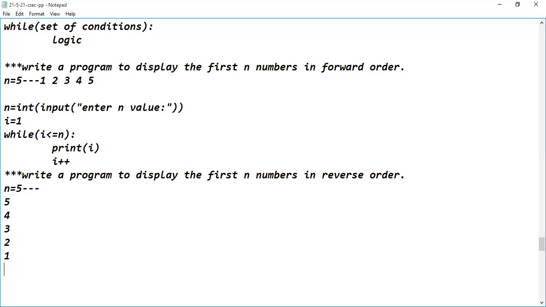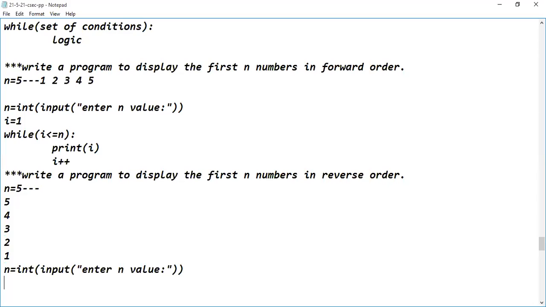So in order to do this, first of all, I need n value from the end user or not? Yes, sir. So print, enter n value. So n equal to, can you tell me the logic? Int of input of enter n value.